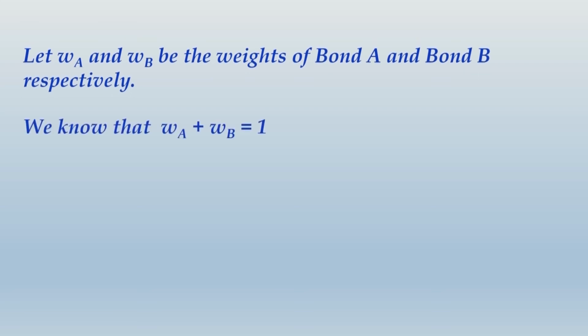Now what we know already is the aggregate of the 2 weights will be always 1, correct? Because there are only 2 bonds in the portfolio, both taken together will be weighing to 1. That means the total investment will be 1. So WB will be 1 minus WA. Quickly note down these 3 lines also and then we move ahead.